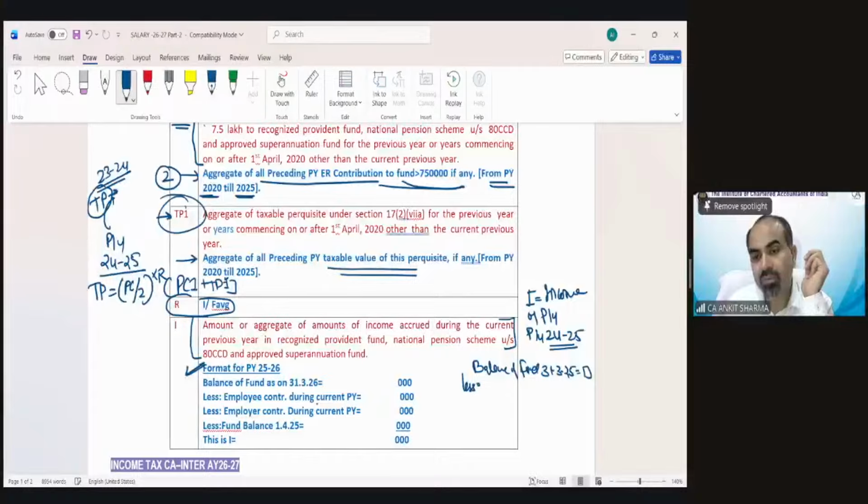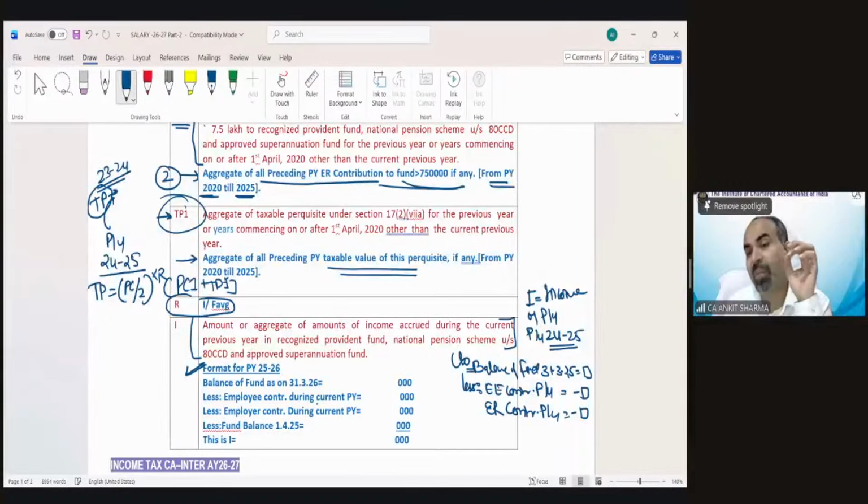Reduce employee contribution of current year, previous year 24-25. Reduce employer contribution of previous year, that means 24-25, and reduce the opening balance of fund. This is technically the closing balance of fund, which is on the last day of my previous year.